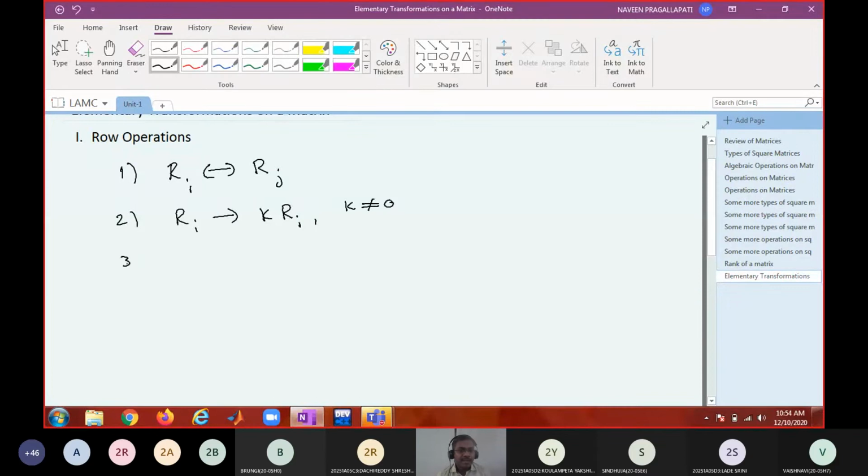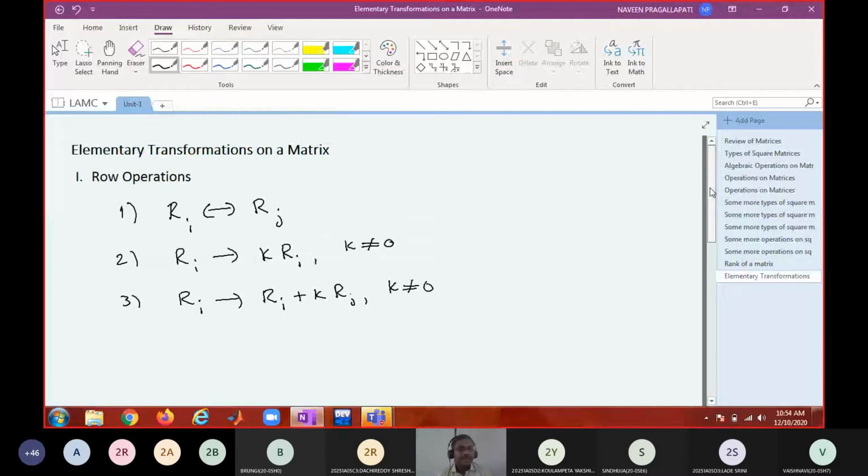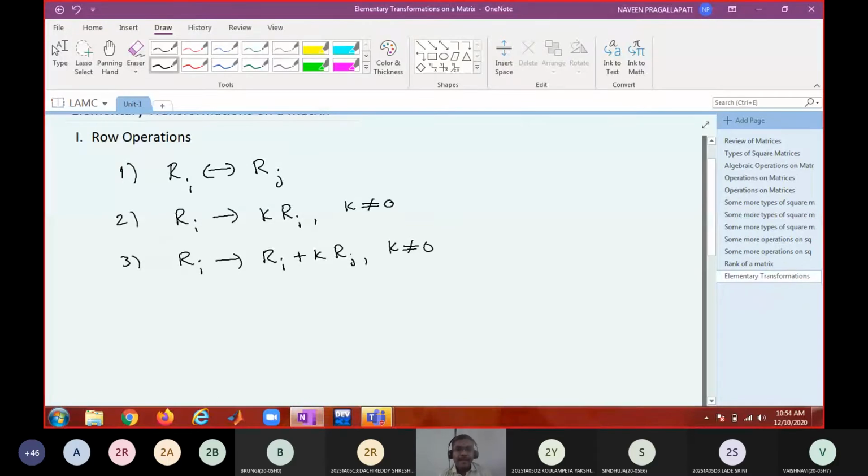What is the third one? I can replace the ith row with the ith row plus some k times the jth row, where k is non-zero. All these row operations are applicable for a matrix. For example, I have something like this: 1 2 1, 3 2 1, 0 1 2. So if I say R1 interchange with R3, what do you mean by that?